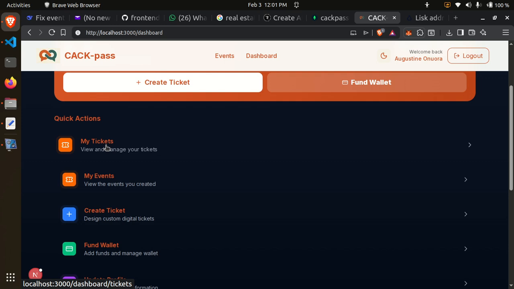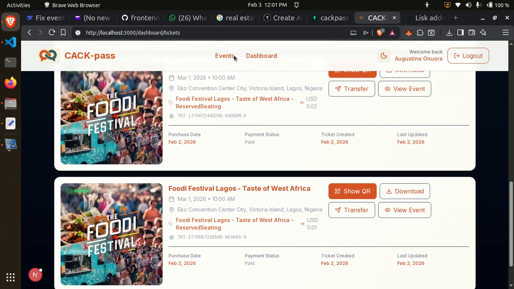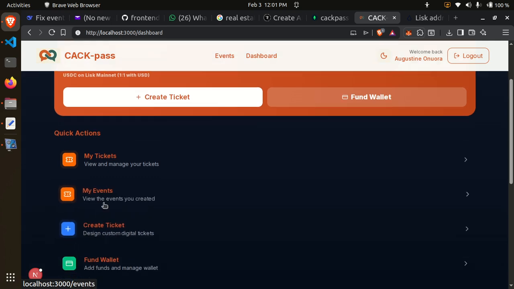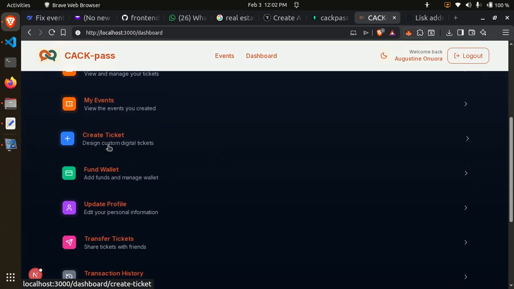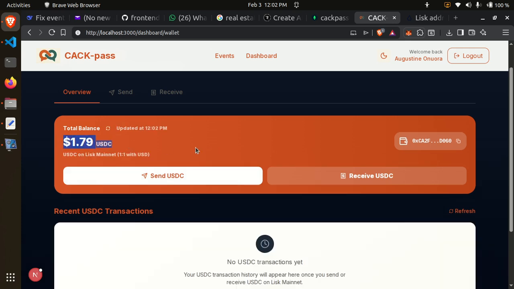Here, we've seen my tickets, my ticket list, all the tickets that you've purchased. So events, my event, create tickets. My event is the event you've created. You can create your ticket. Fund wallet, yes, this is where you see how much you already have.